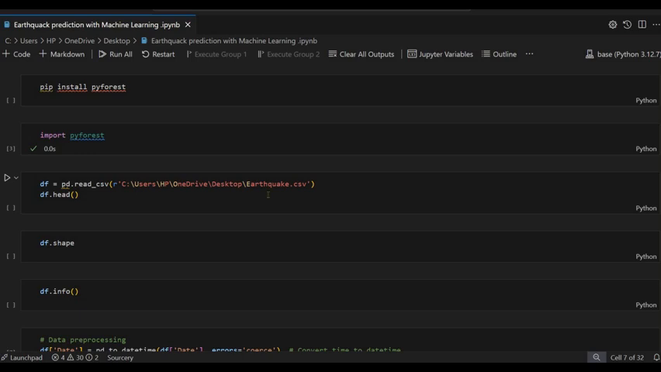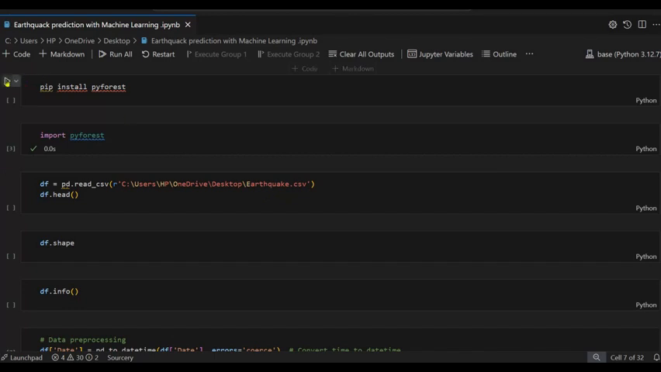Hello everyone. The next project is earthquake prediction by using machine learning. In this project, we find out the latitude, longitude, and depth, and how much the earthquake depth is, and which type of the earthquake.